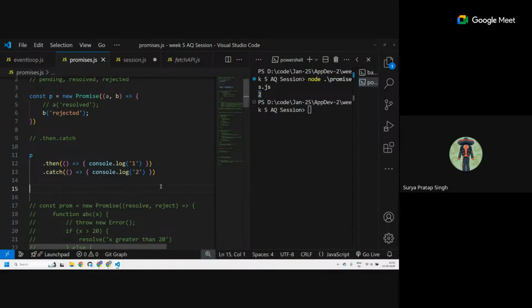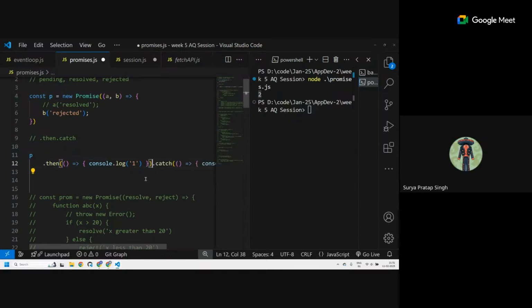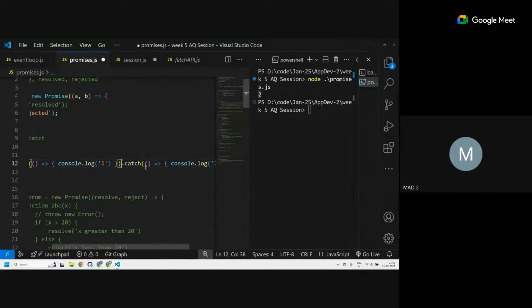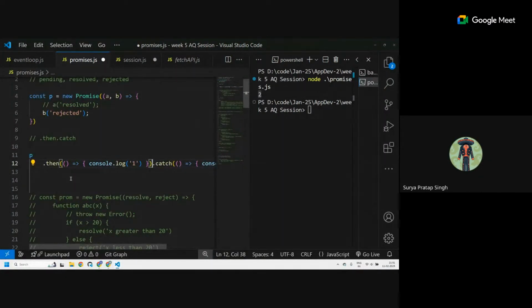Sir, if we unpack these two lines, like if we write p dot then, and after that p dot catch, will it not work? No, it will work. I said this is just shorthand, just keeping it more readable because it's a long line, right? We don't have to separate these two lines.